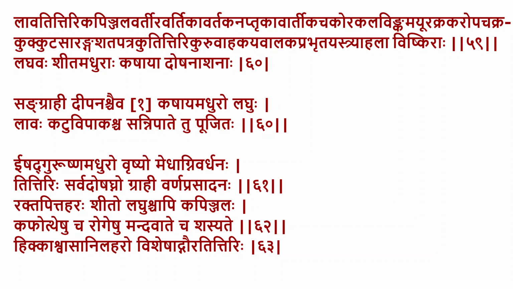Hence we will be a bit faster in this. We will not spend much time, right? Lava, Titiri, Kapinjala, Vartika, Avartaka, Nabtrika, Vartika, Chakora, Kalavinka, Mayura, Krakara, Upachakra, Kukuta, which is now popularly chicken, Saranga, Shataputra, Tittirika, Kuruvahaka, Yabalaka, Prabhutaya, Triahalaha, Vishkiraha, these are the different birds.